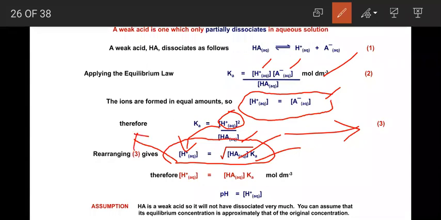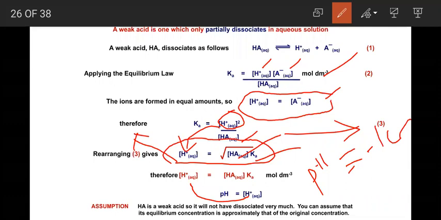Once you get the concentration of H plus ion, you know that it depends on pH. As you know, pH is equal to the negative log of the concentration of H plus ion. By that, just calculate the exact pH for the weak acid.